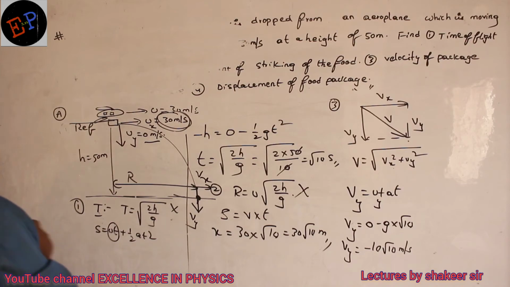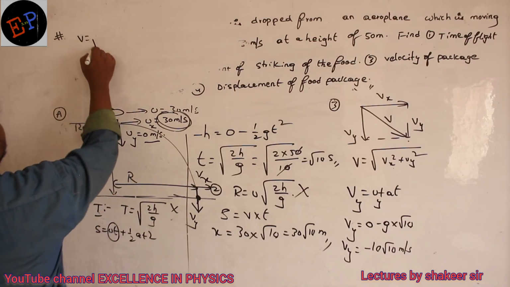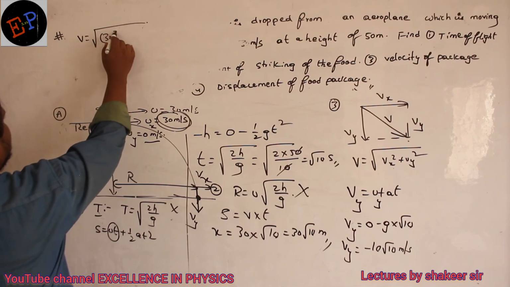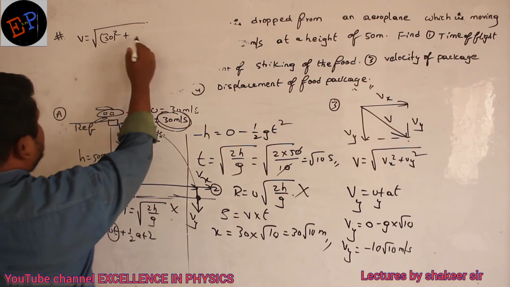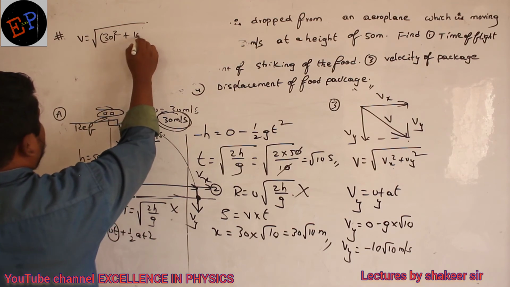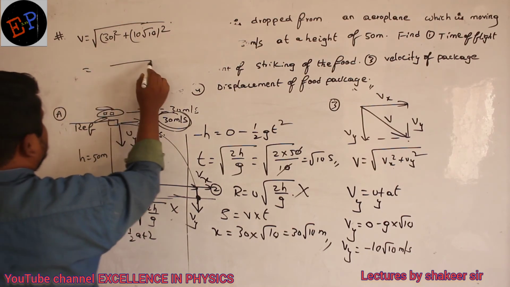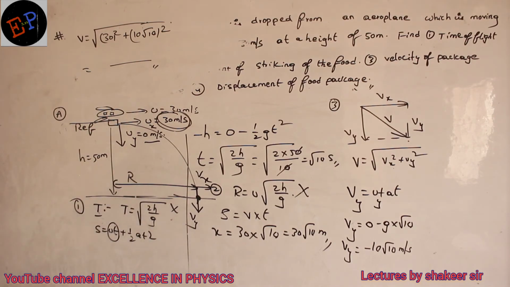Okay, ma? So therefore, total velocity is equal to square root of vx square plus vy square. Vx is 30 square and the vy value is how much, ma? It is 10 root 10. No need of writing minus again. So 10 root 10 whole square. Clear, no, ma? So do this calculation. That is my answer. Okay.